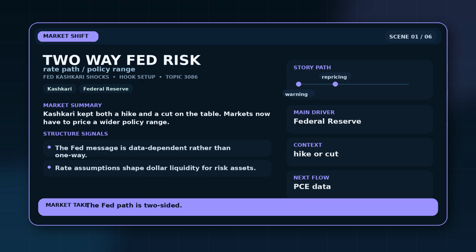The market tension is simple. Sticky inflation argues for restraint, while weaker growth would make lower rates easier to justify. The immediate pressure is that markets now have to price a wider policy range. The reason this deserves attention is that rate assumptions shape dollar liquidity for risk assets.